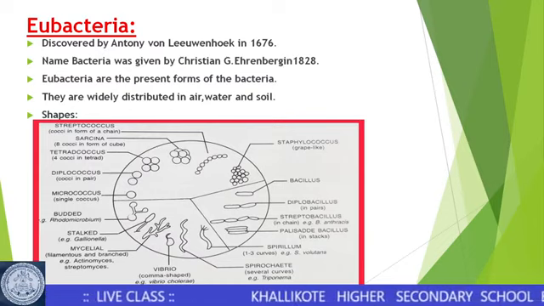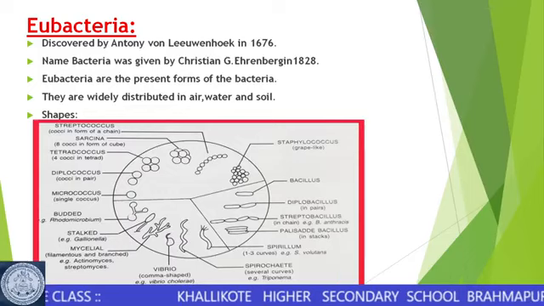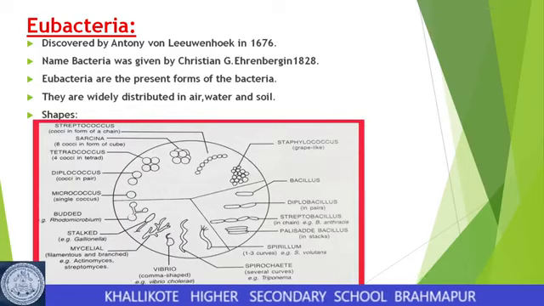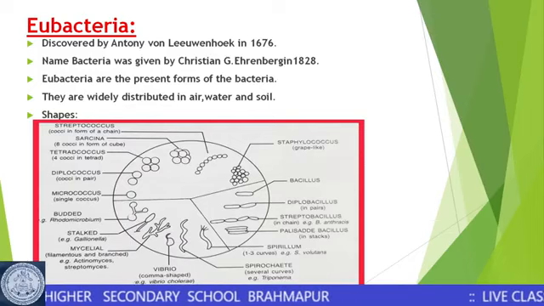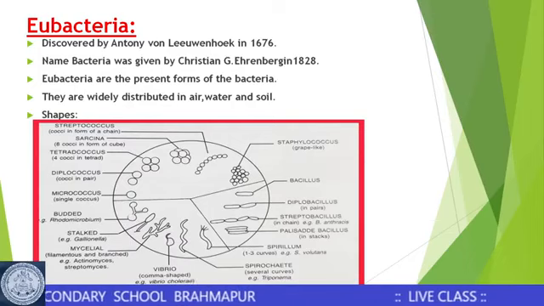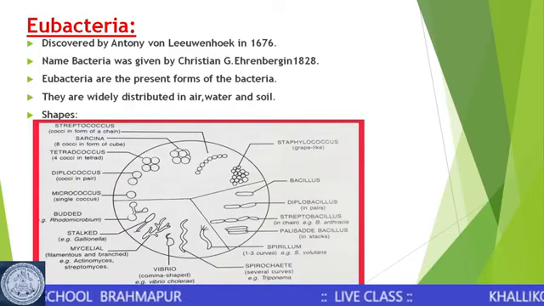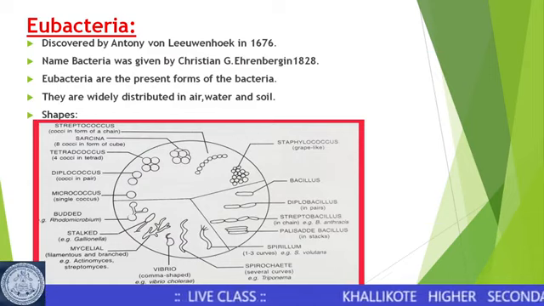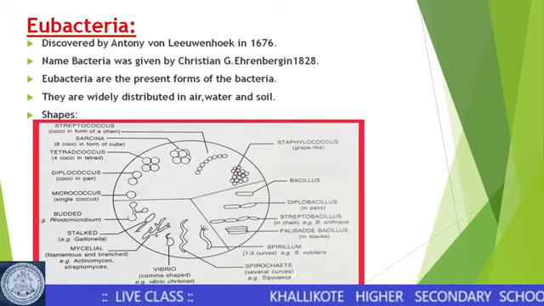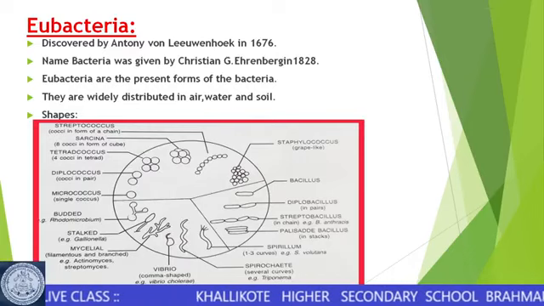Similarly, when it is a Streptococcus, the round bacteria are present as a filament, and in the Staphylococcus form, they form a bunch like a bunch of grapes. Here these are all unicellular forms, but they remain attached together and form a definite shape.